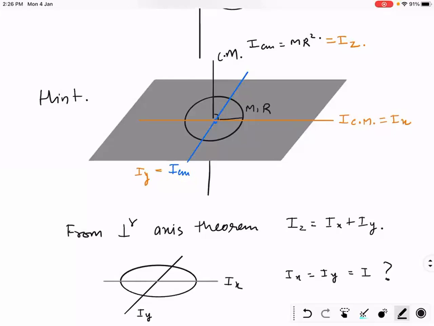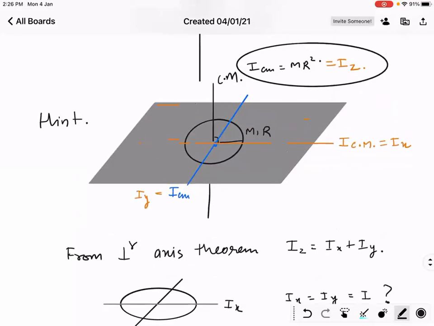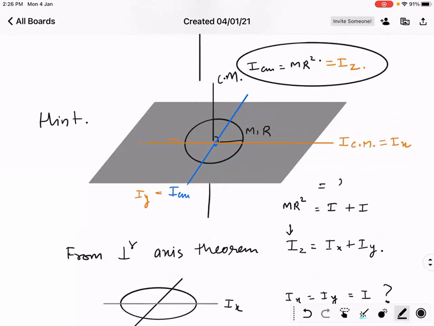Thank you everyone. Okay. So what is IZ? What is IZ? MR square, right? Let's put here MR square. IX is I, IY is also I. So you got 2I is equal to MR square. So I is equal to MR square by 2. Understood? So this is MR square by 2. This is MR square by 2. Agree?